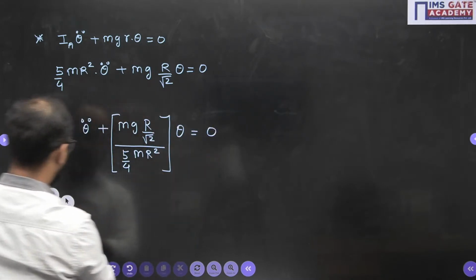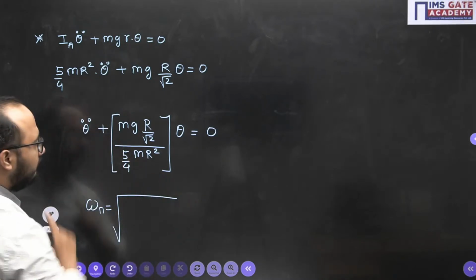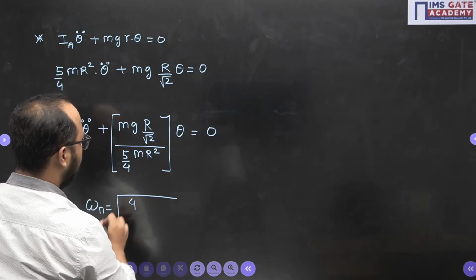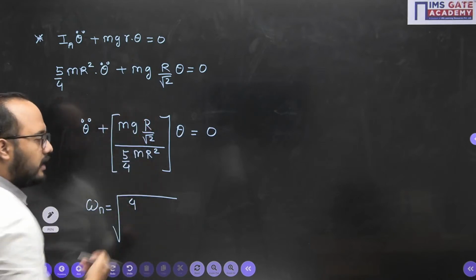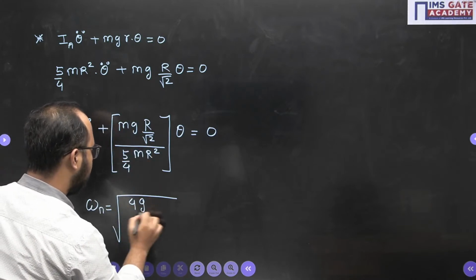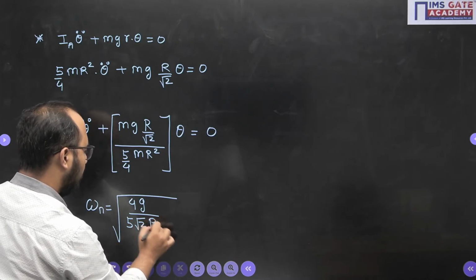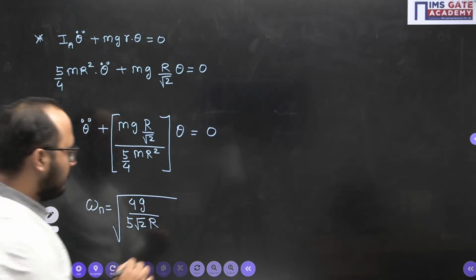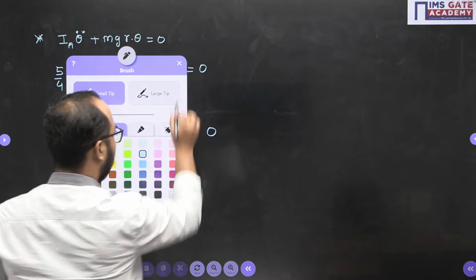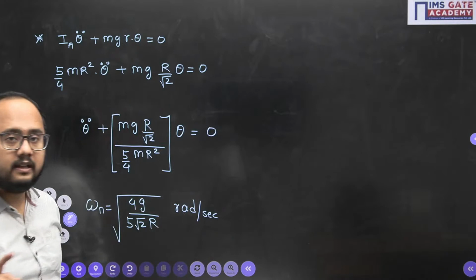Now the omega n value will be under root of this thing. m will get cancelled out, R will be there as it is, and the 4 will go into the numerator. g will be as it is. So omega n is the square root of 4g divided by 5 into root 2 into R. That is the omega n we have solved, in radians per second.